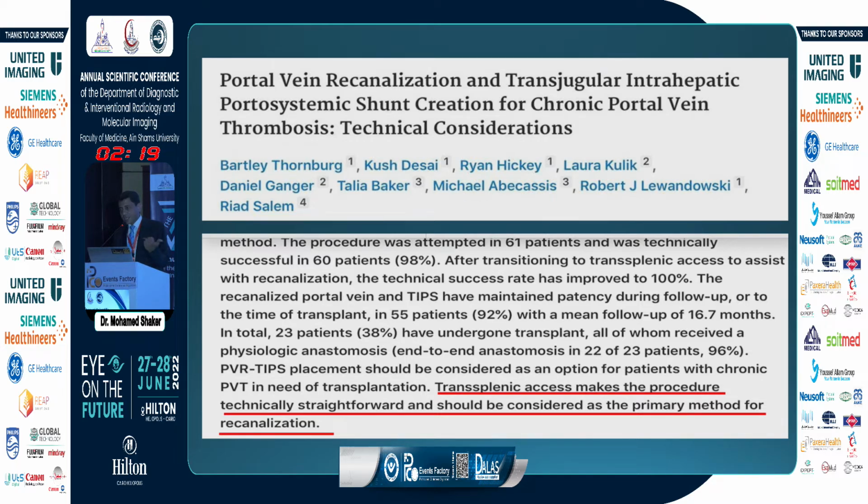is more successful than the transhepatic axis, so the transsplenic axis should be considered the primary method for recanalization of the chronically thrombosed portal vein.